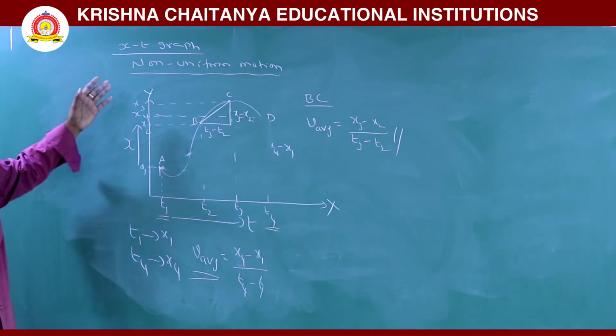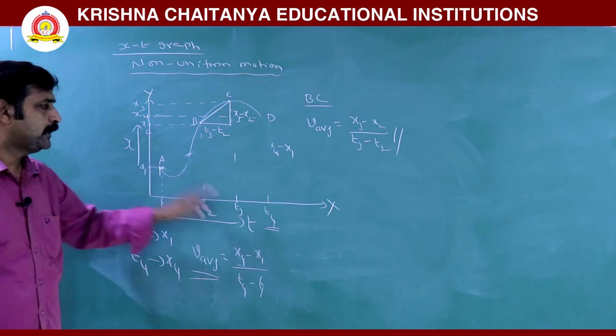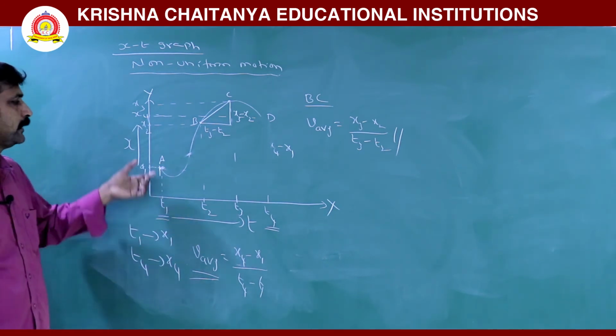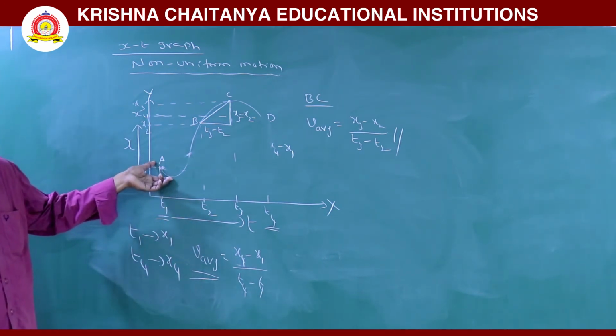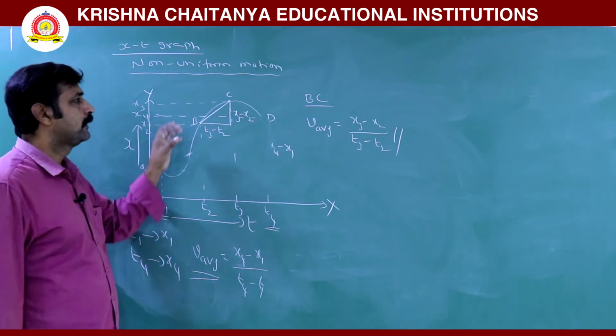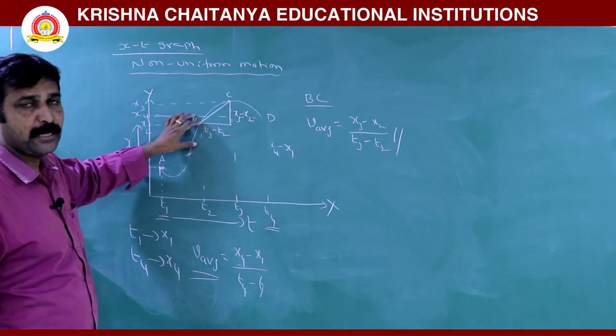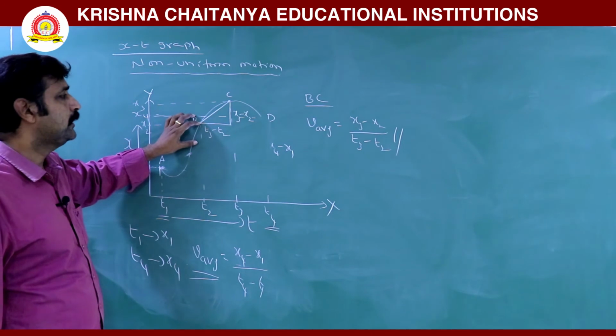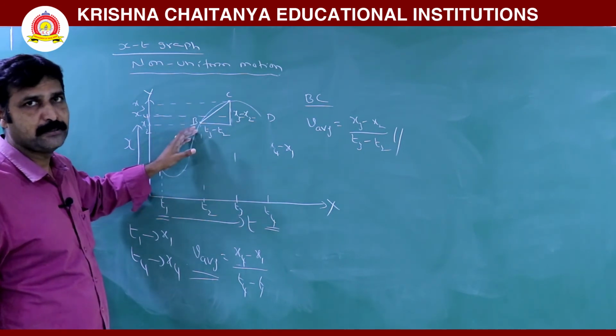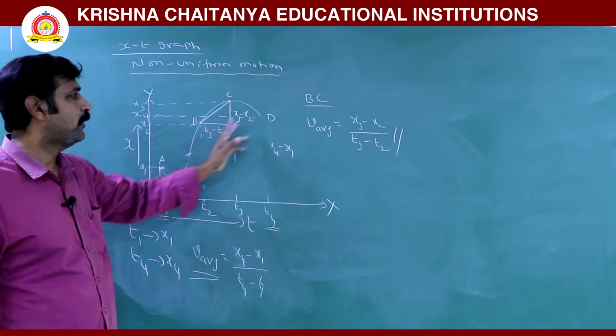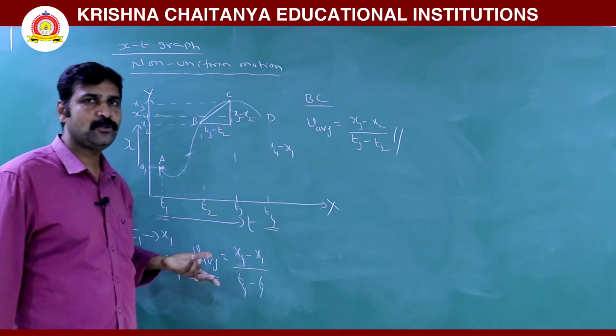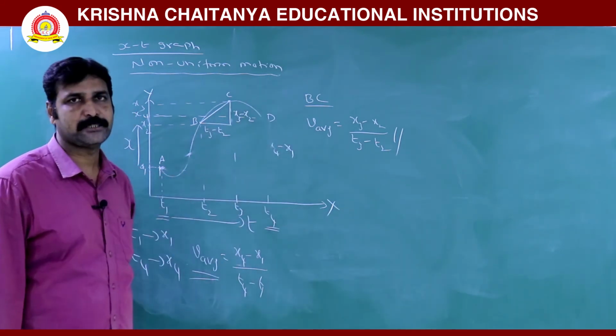Likewise, for any xt graph, position time graph, non-uniform motion, if you are asked to find average velocity, draw a straight line between the 2 points for the 2 time intervals. Now find out the slope, it simply gives average velocity.